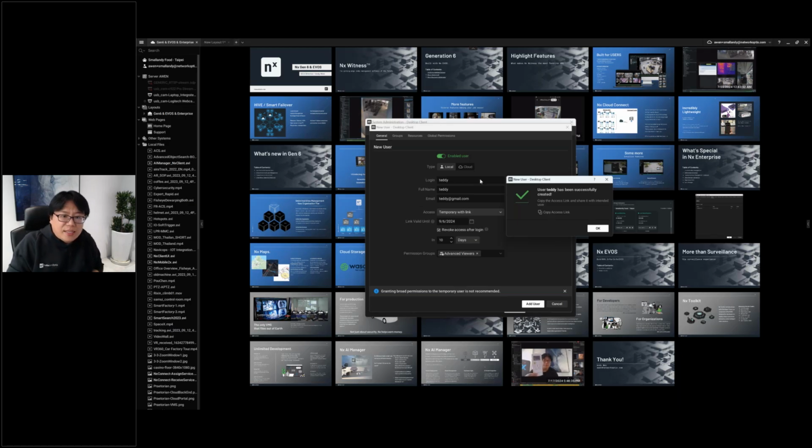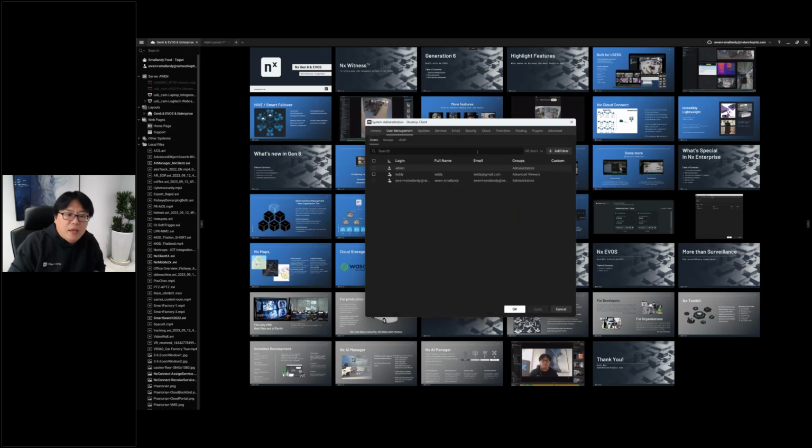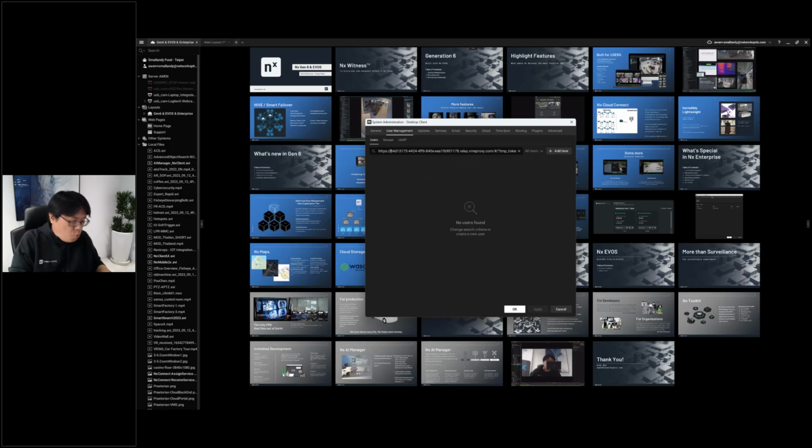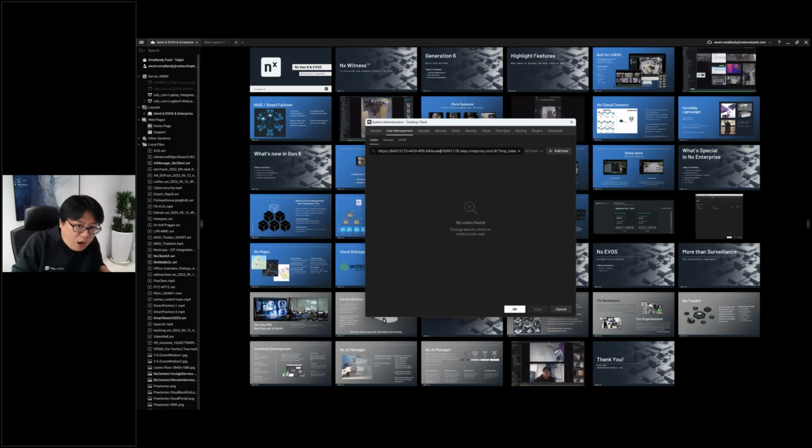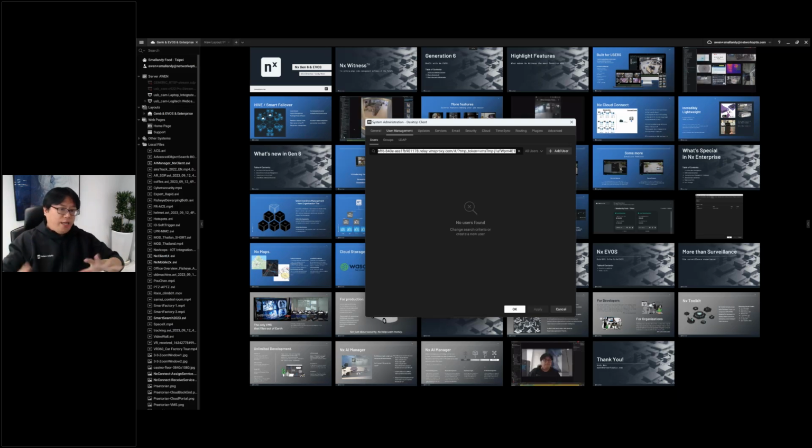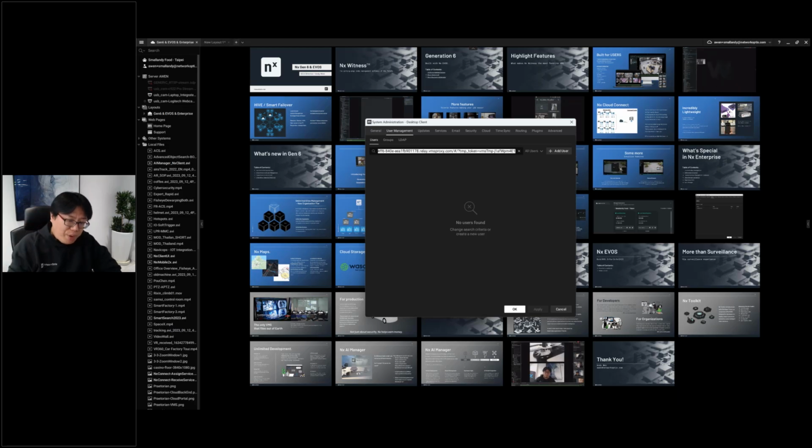The link looks like this. If you see that, there's no IP address on it, because we go through our cloud, just as I said, our cloud connection. So Teddy just puts this into his browser, and then Teddy can log in. Once he puts it into the browser, Teddy can choose to use the browser to log in, or to use an NS client to log in.